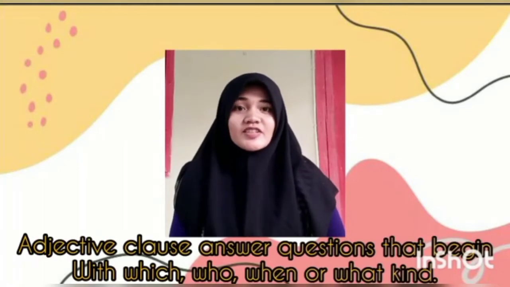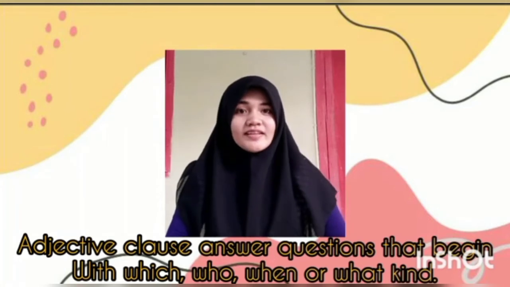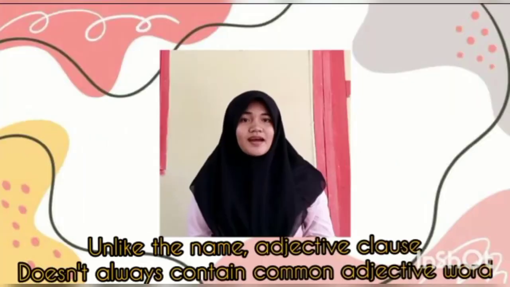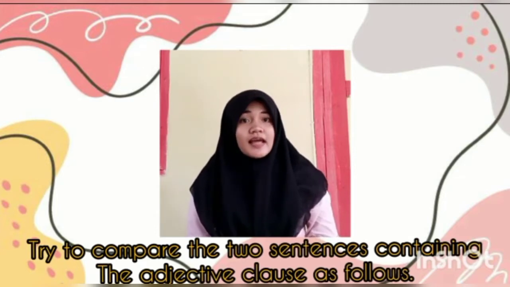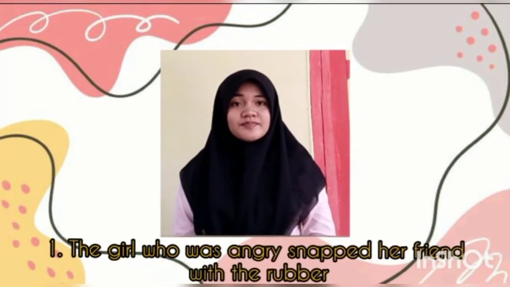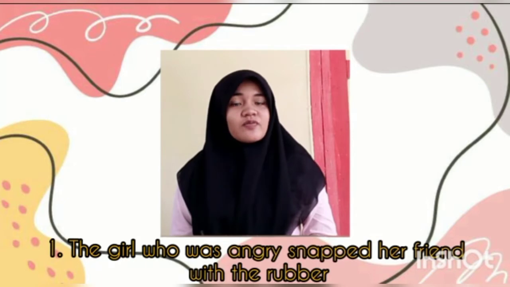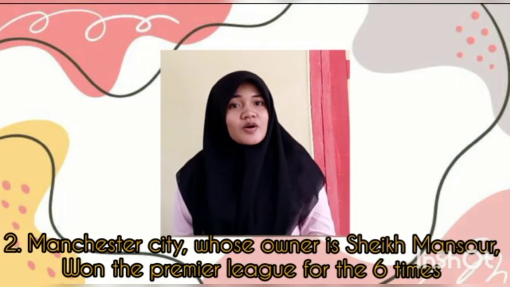Adjective clauses answer questions that begin with which, who, when, or what kind. Unlike the name, an adjective clause doesn't always contain common adjective words. Try to compare the two sentences containing the adjective clause as follows. Example 1: The girl who was angry snapped at her friend with the rubber. 2: Manchester City, whose owner is Sheikh Mansour, won the Premier League 6 times.